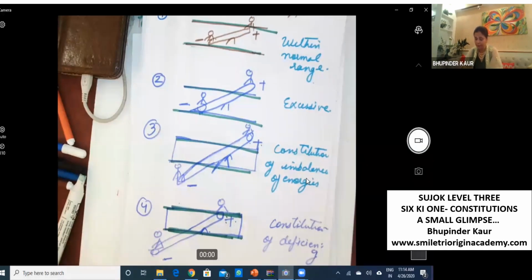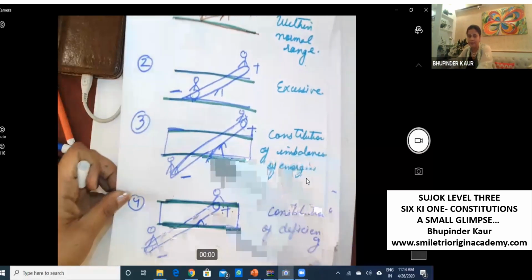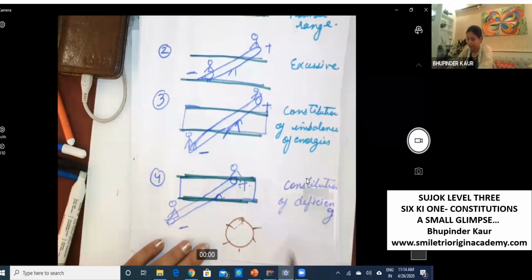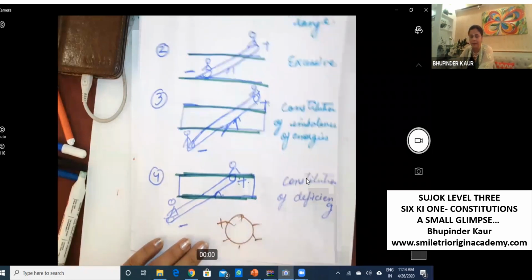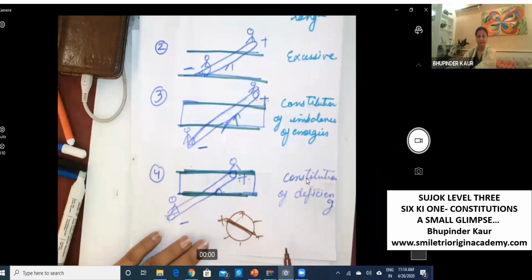It means when you see this plus and this minus, wind excessiveness, heat excessiveness, and dryness deficiency, you should see what is the pattern.